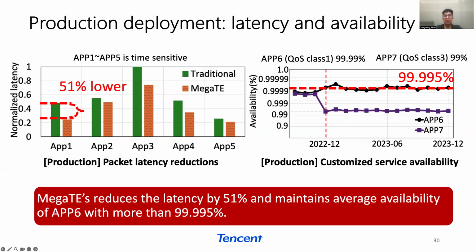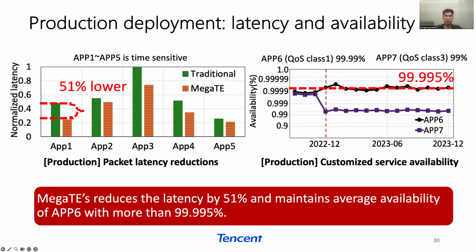year. We compare our MegaTE with our traditional TE approach, which does not differentiate the queue class of endpoint flows. For those time-sensitive applications such as video streaming and financial payment, MegaTE can always allocate the traffic to the optimal path to reduce the network latency. Especially for application 1, the latency is reduced by more than 51%.